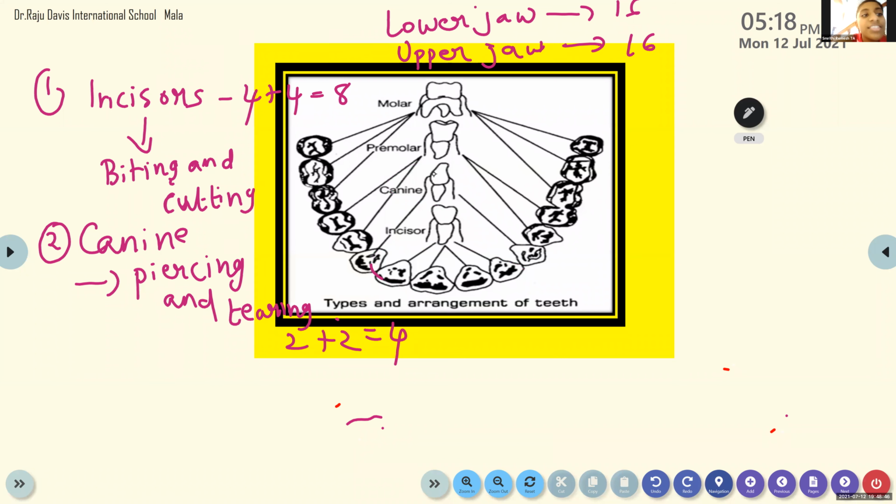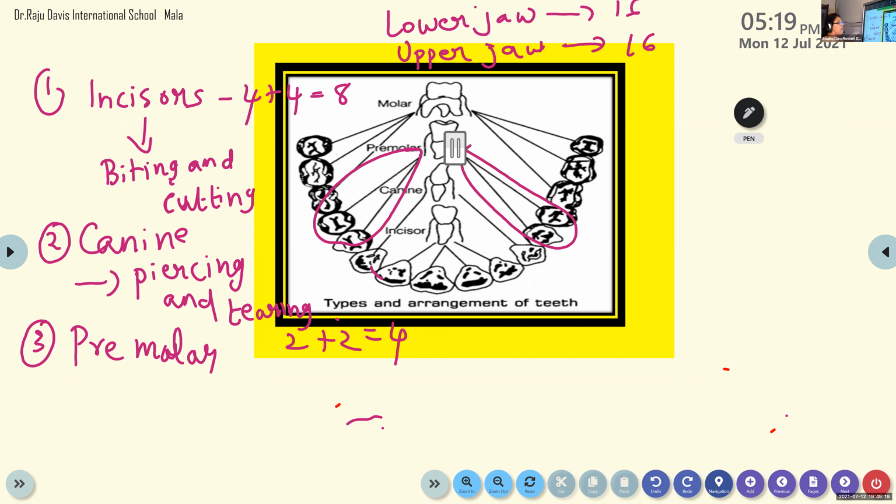Ma'am, canine is dog-like teeth, right? Yes, it is a little bit sharp, a long one. After the incisor, this side, it is something very sharp. Next one we have is premolar. Before the molar there is a premolar. Premolar we have 2 and 2, total 4.